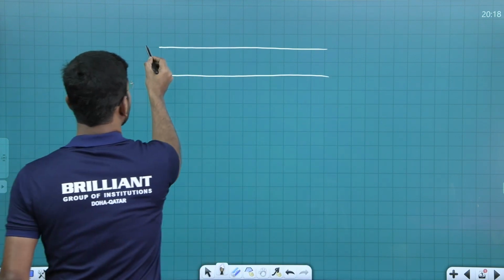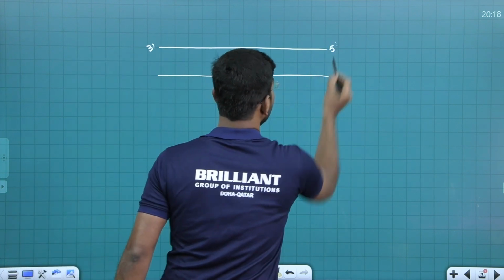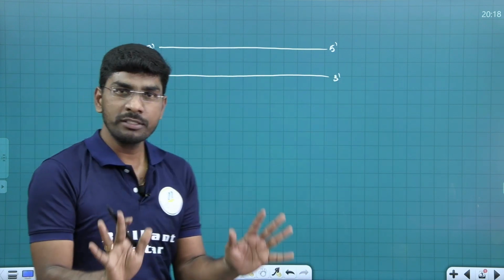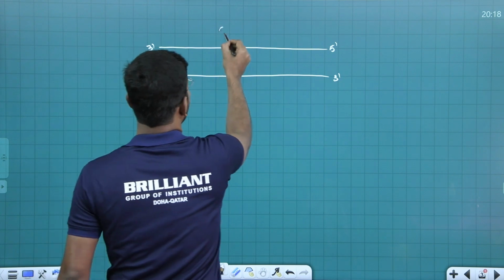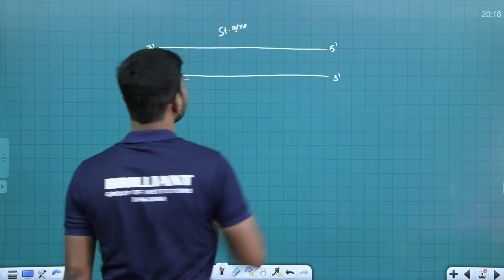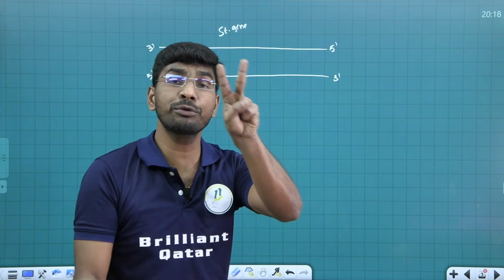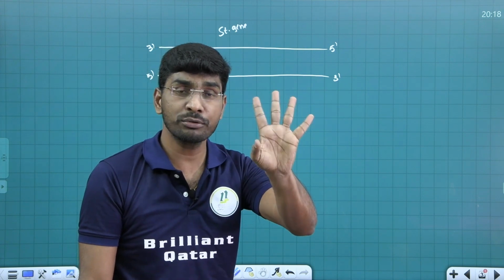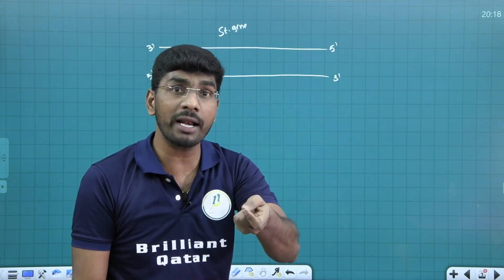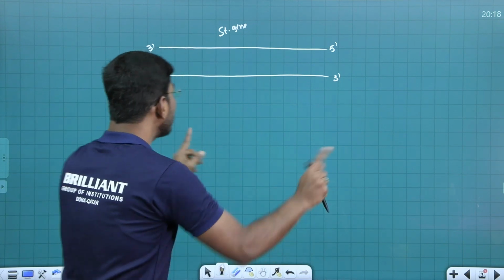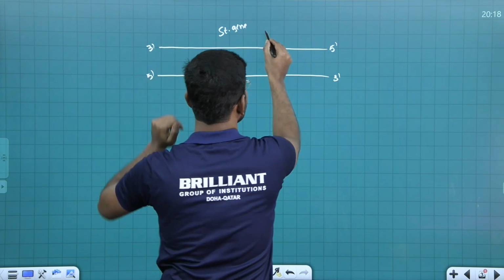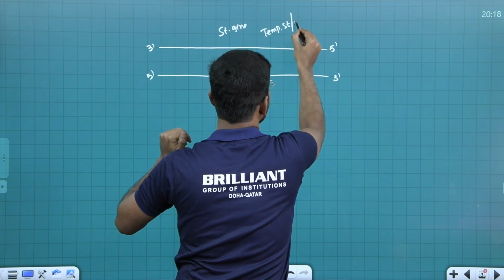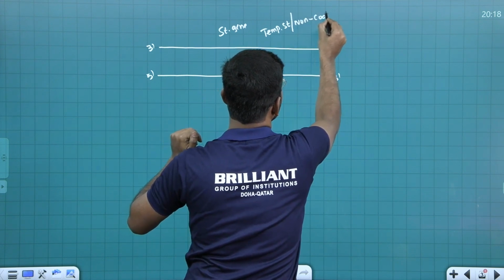Now here I'm writing 3 prime, 5 prime, and here it is 5 prime and 3 prime. Students, done. This is a structural gene I'm taking. We know that out of the 2 DNA strands, only 1 DNA strand will make mRNA or RNA. Yes or no, students? The strand which is going to make RNA, we call it the template strand, right? So which strand is that? 3 prime to 5 prime. This strand is called what? Tell me. Template strand or non-coding strand.